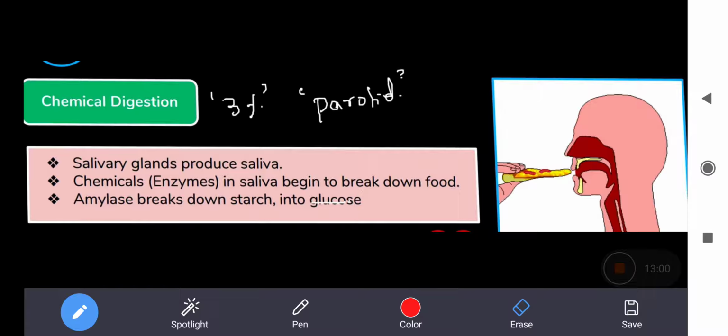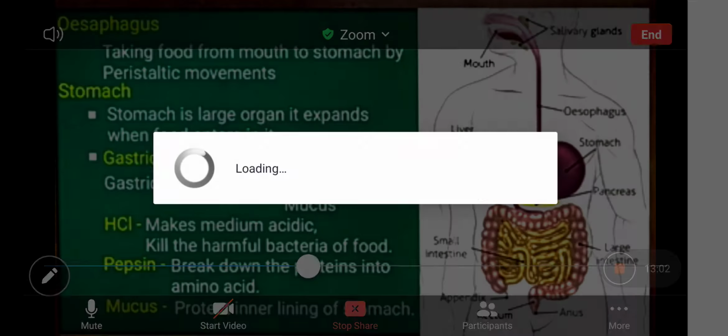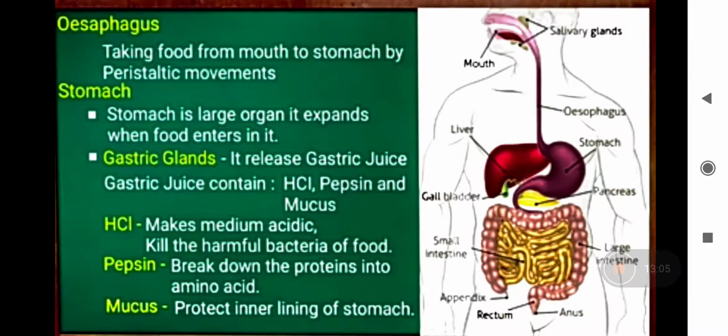Now, moving on to the next slide, after the food is partially digested, your starch is converted into sucrose, and this partially digested food has to move down towards your food pipe, that you call the esophagus.